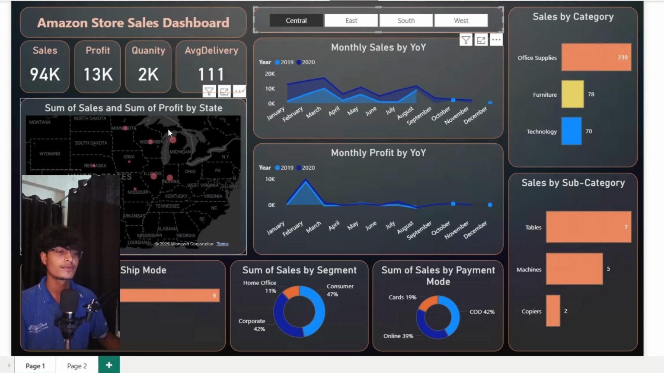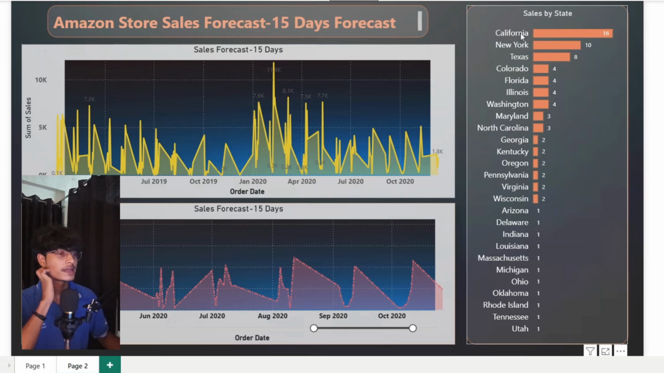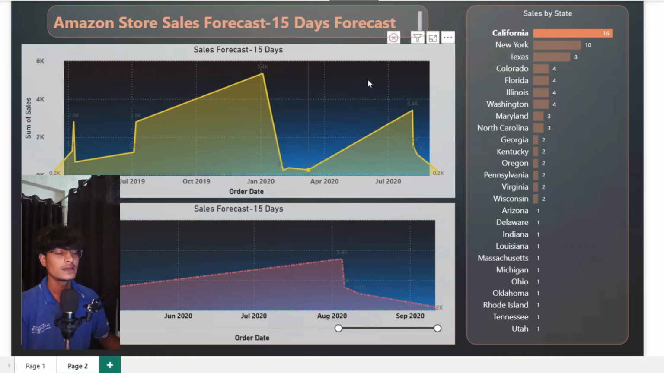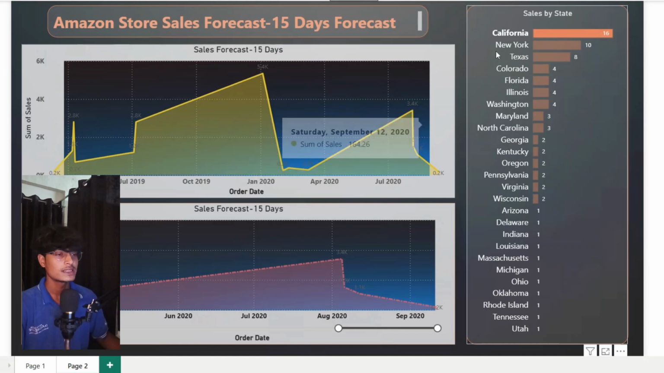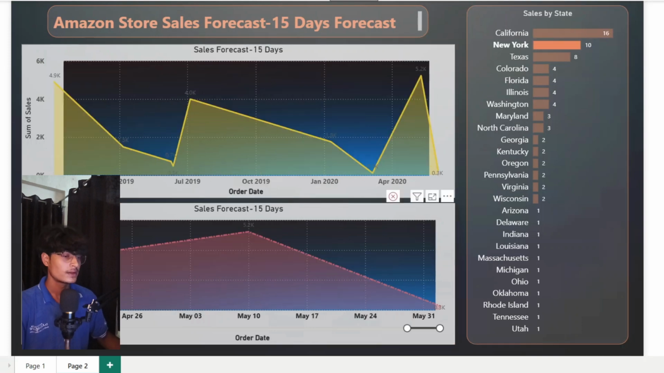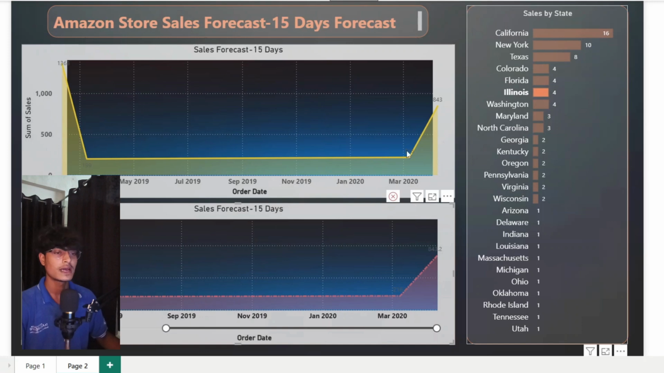And there is the sum of sales and sum of profit by state, which looks like a map. The thing I love most to make is the Amazon store sales forecast, which looks awesome. If I select California, you can see on the map how much sales there are in California. If I say New York, the total margin of the sales, your profit, your loss, everything will show on this map. Everything is discovered in the Amazon store sales forecast, which I made in previous days.